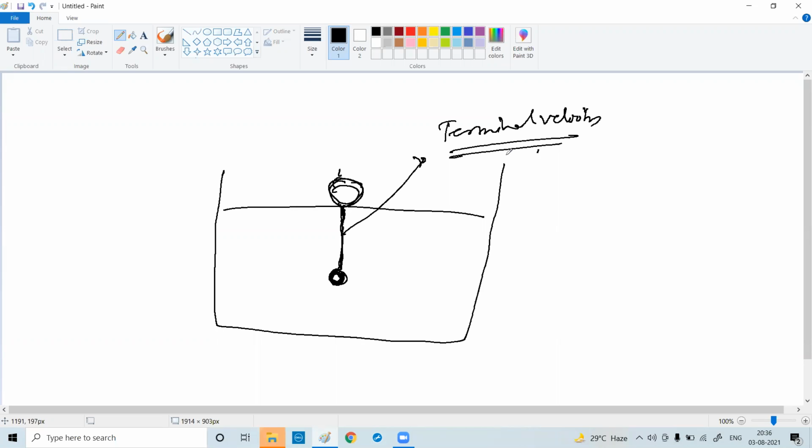So write down terminal velocity. It is the constant speed, or the maximum velocity or speed, you can write, attainable by an object as it falls through the fluid.